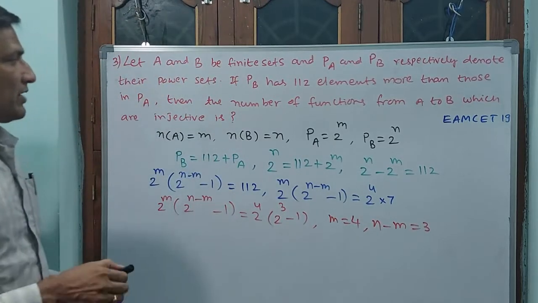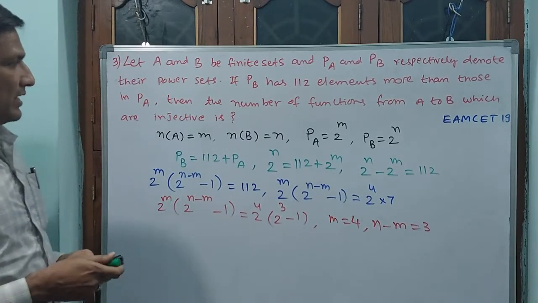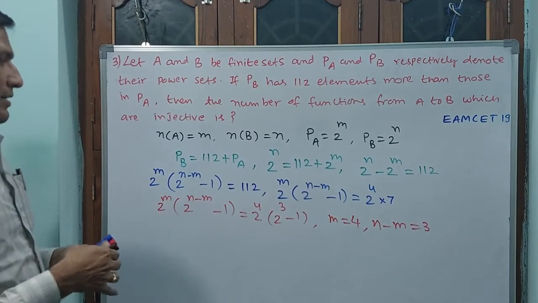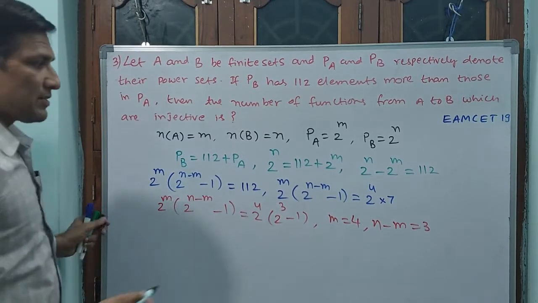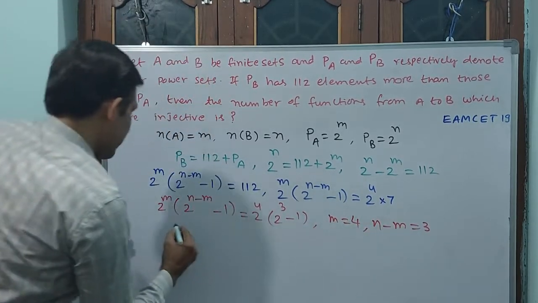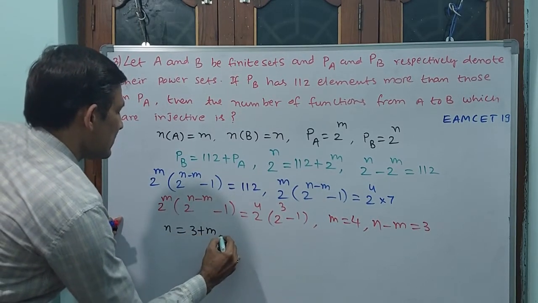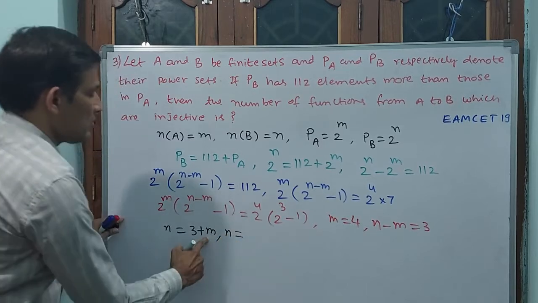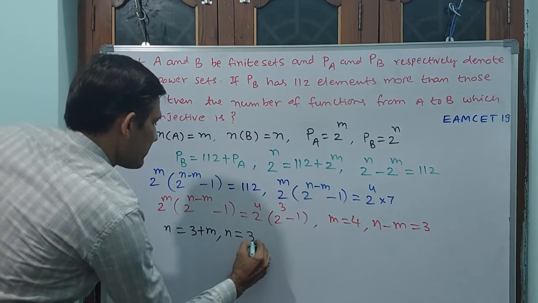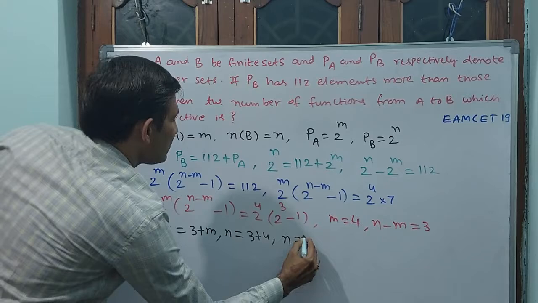Okay. See, if n minus m is equal to 3, then what will be the n value? Because n is equal to 3 plus m. n is equal to 3 plus m. Or n is equal to, m is how much? 3 plus 4. Or n is equal to 7.